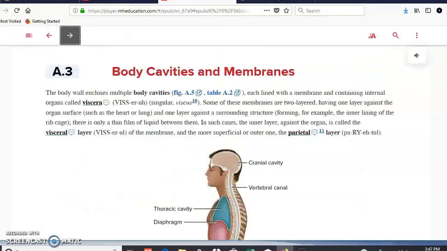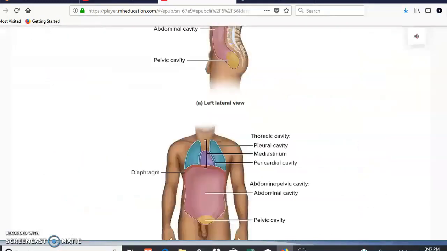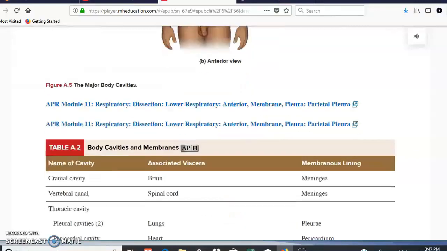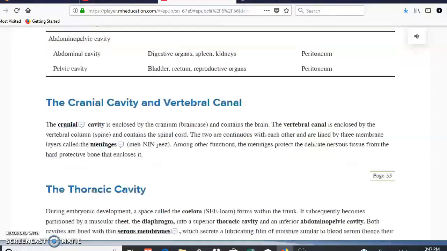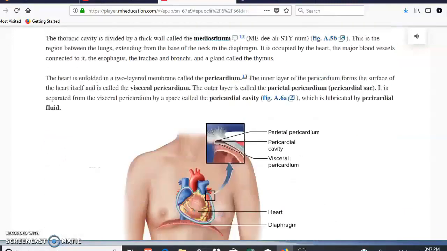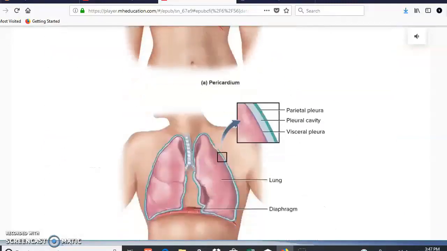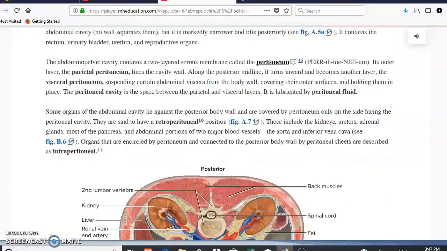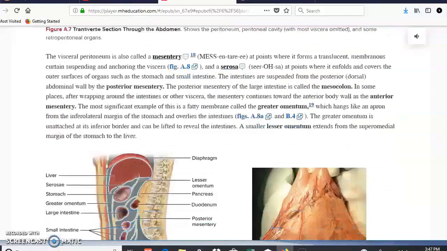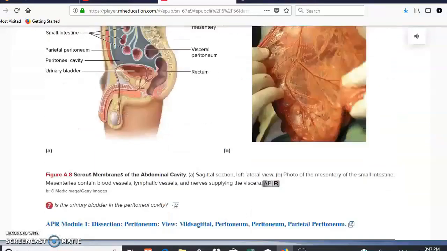The next topic is body cavities, and we said that we have different cavities, such as thoracic cavity, abdominal cavity. We already mentioned that. Obviously, different organs are going to be located in there. Like, for example, in the cranial cavity, you have the brain, and in the thoracic cavity, you have the heart and the lungs. And in the abdominal cavity, we mentioned that we can divide that in quadrants and regions, right, in order to identify the different structures that we have in that particular region.